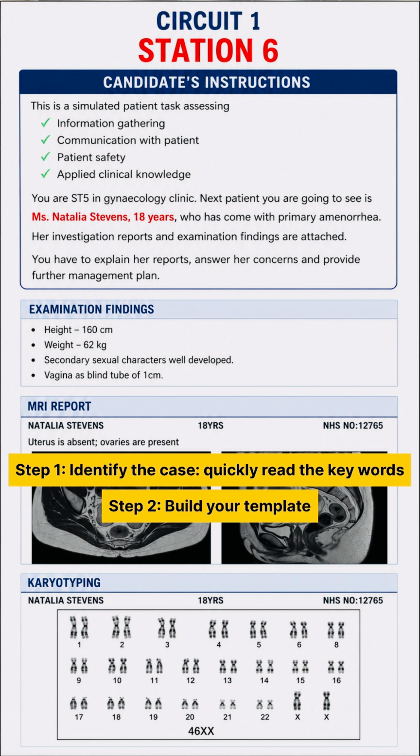Now, the second step is build your template. You will explain the findings, give diagnosis, then the implications about the periods and fertility, and management options. This prevents you from rambling.